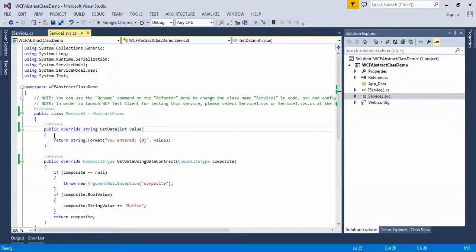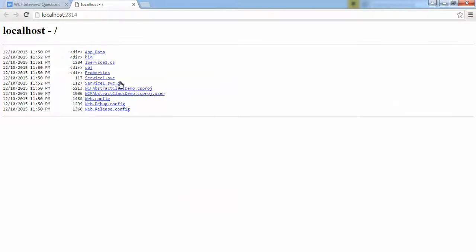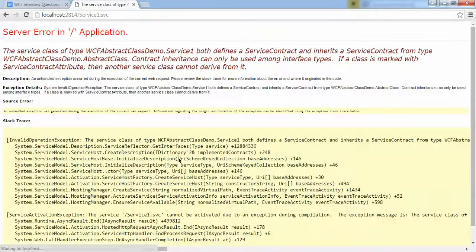So I have overridden those methods here. Okay, now let's click on this service1.svc. Now we got the error. It means we can't use abstract class in WCF instead of interface. We cannot use abstract class instead of interfaces.